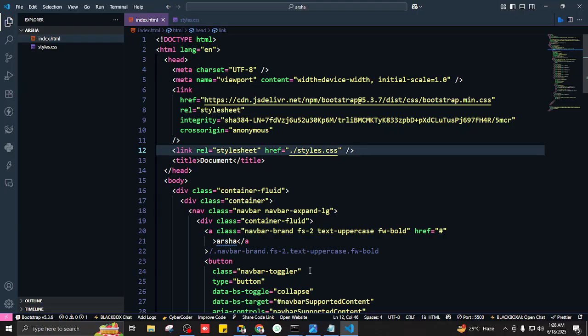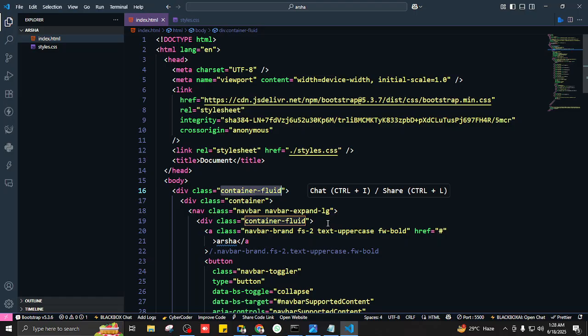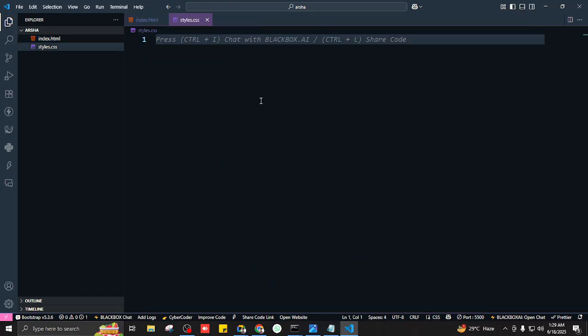The one taking up the full space? The navbar. What was the name of the container that is taking up the full space? Container fluid. But now comes the crucial part, and that is, are we going to target this container fluid in our CSS, or are we going to target another class?